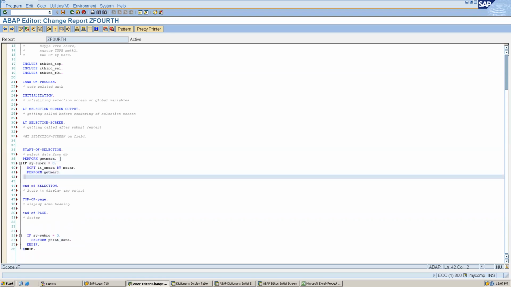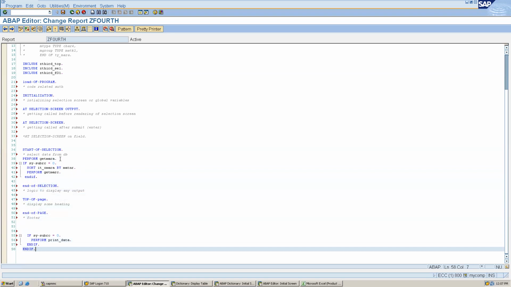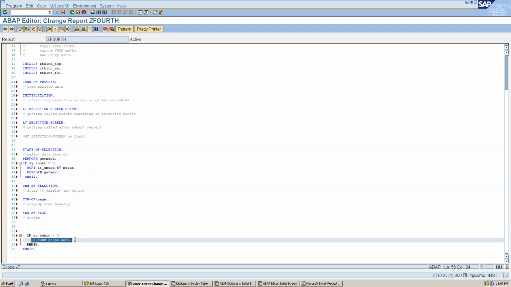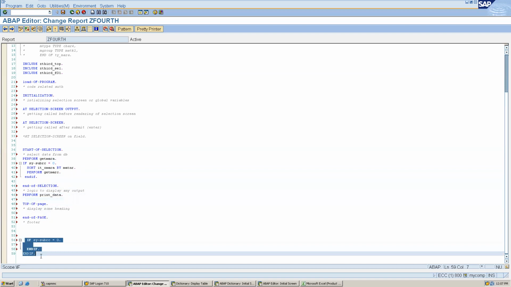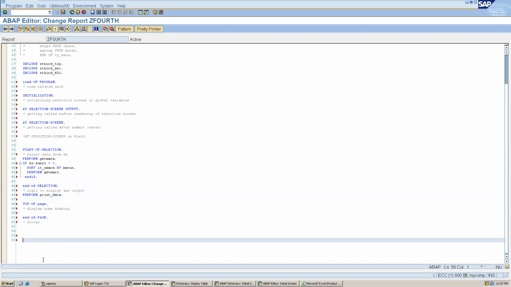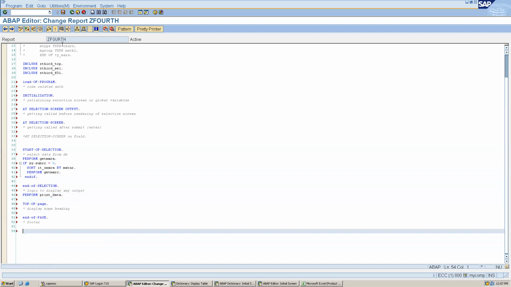And here we will do end if, and then we will do this print data, for example, in end of selection. This I am deleting for now. And now let's check and activate this program.